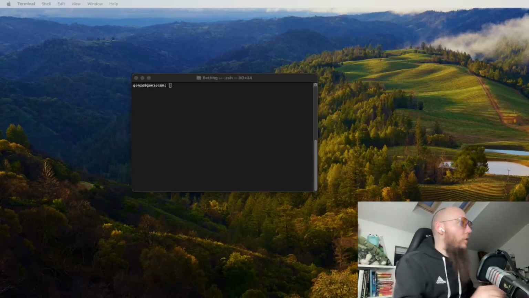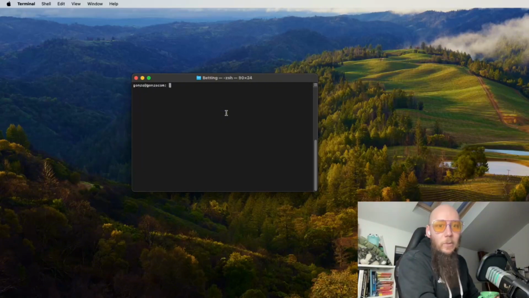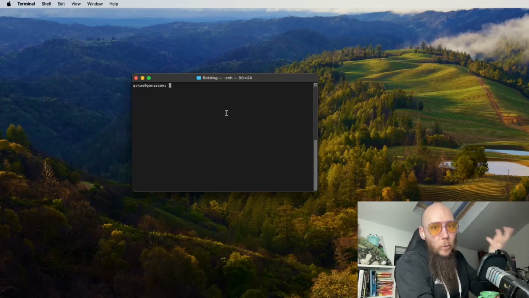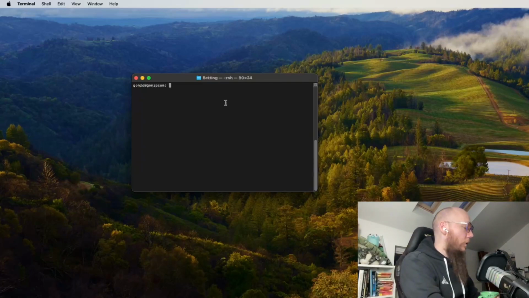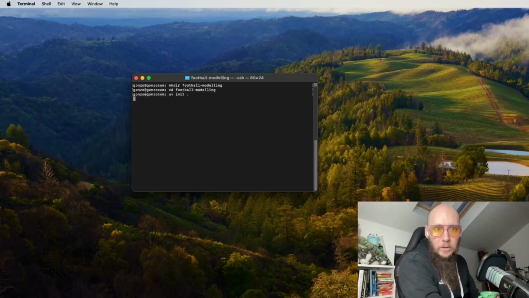But we have to create a new directory, which we're going to call football modeling, and then we are going to set up a Jupyter environment inside that so that we can get ourselves a notebook, and using that notebook we will then do some actual modeling in data science. So we are going to make a directory called football modeling, and then cd into that. So we're going into the directory, and I'm going to set up a UV project right here.